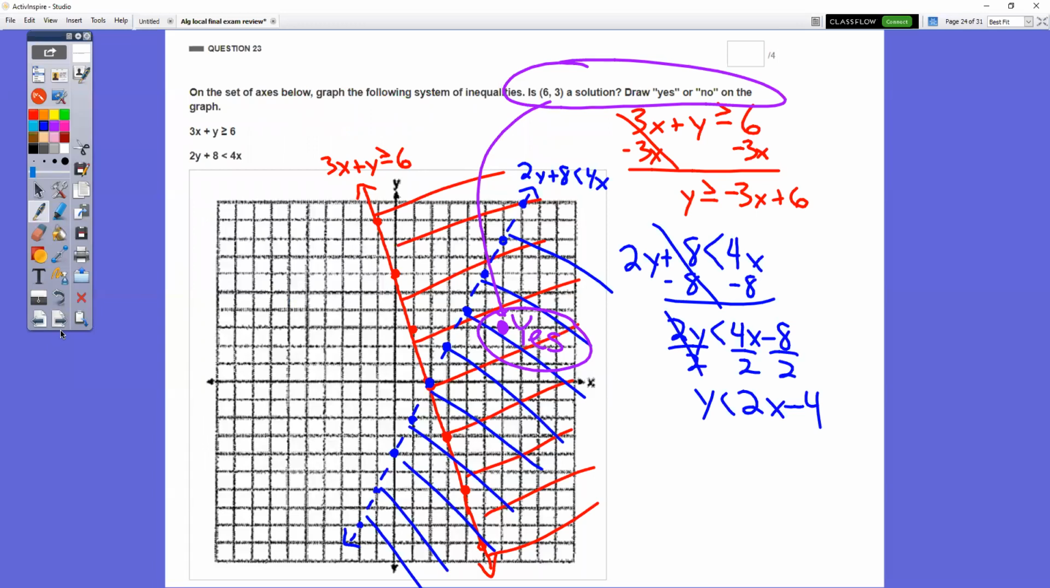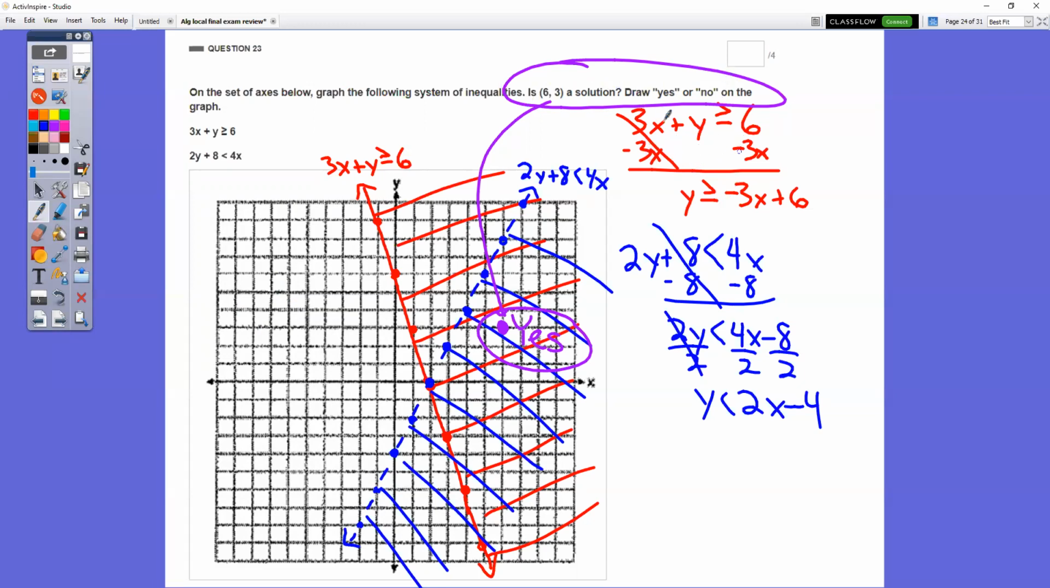In question number 23, you had to rearrange them for y equals first. You have to get the y all by itself, all right? Then you have to graph them. Remember, you have to decide dotted line versus solid line, and then shading above or below based on the inequality sign. You also notice here in the purple, there are a bunch of people who forgot to answer this part of the question. Is 6,3 a solution? Draw yes or no on the graph, all right?